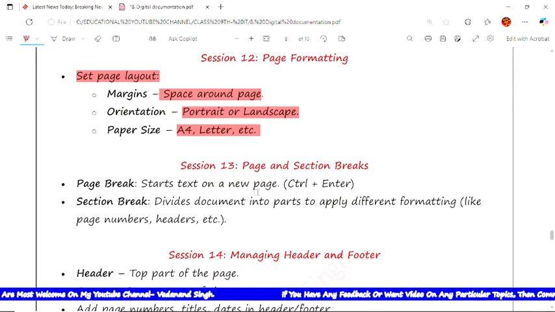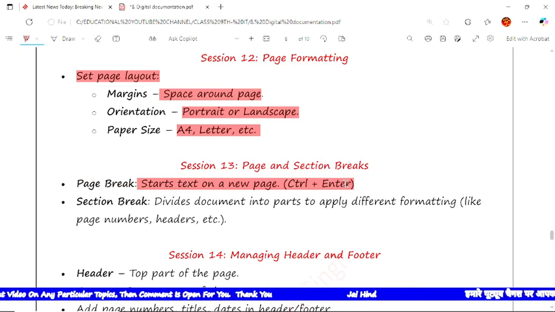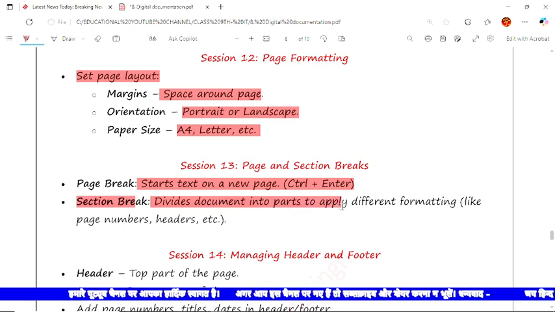Now next is page and section break. What is a page break? This is important, remember it. It starts text on a new page. If we want to take text onto a new page, we simply press Ctrl plus Enter. A section break divides documents into parts to apply different formatting like page numbers, headers, etc.